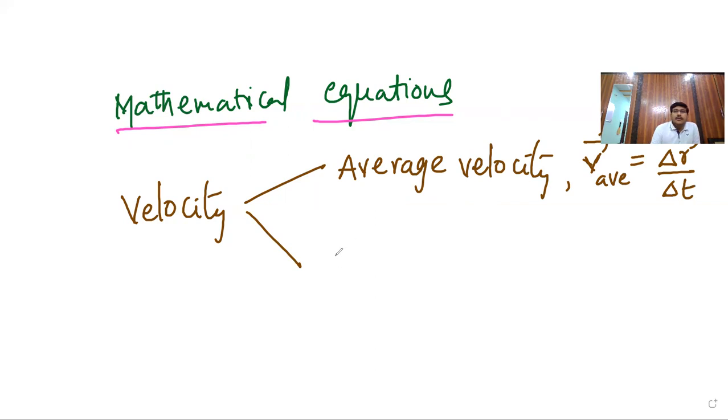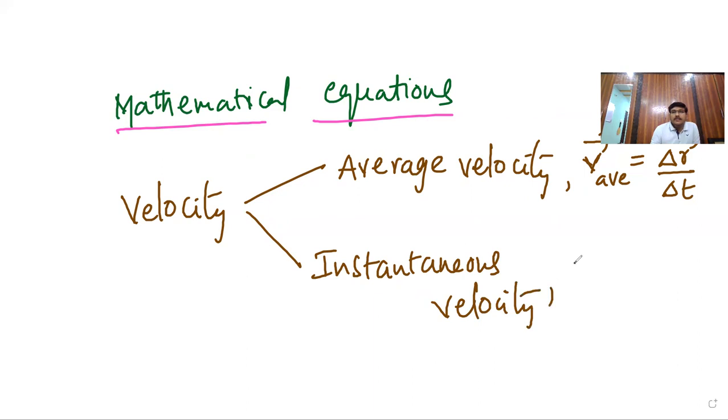Another is instantaneous velocity: v bar instantaneous is equal to dr bar by dt, for a very small time interval. Clear?